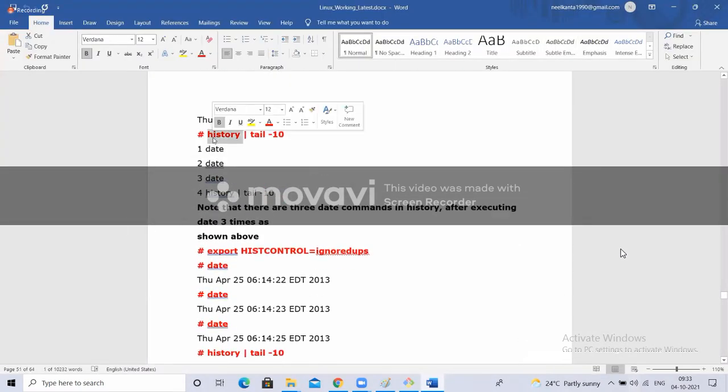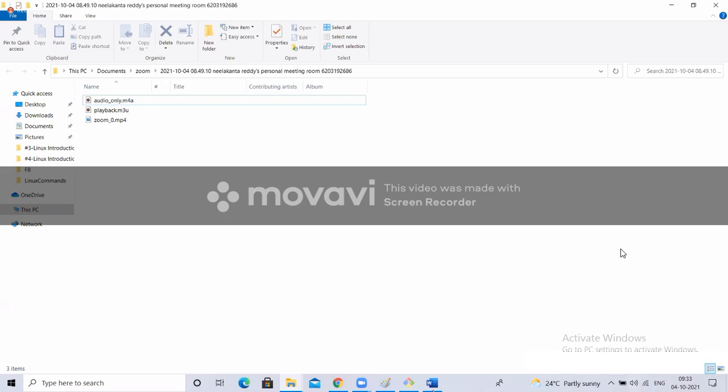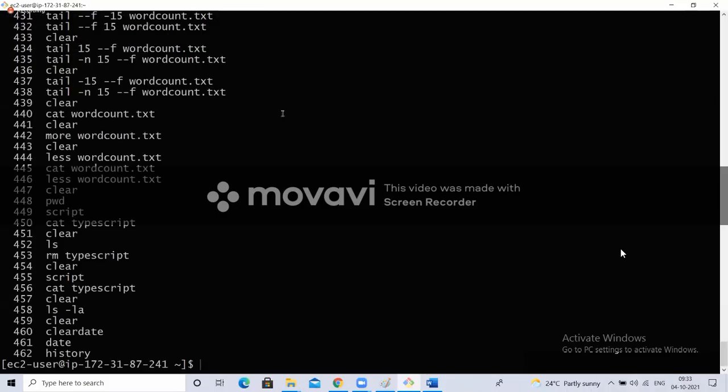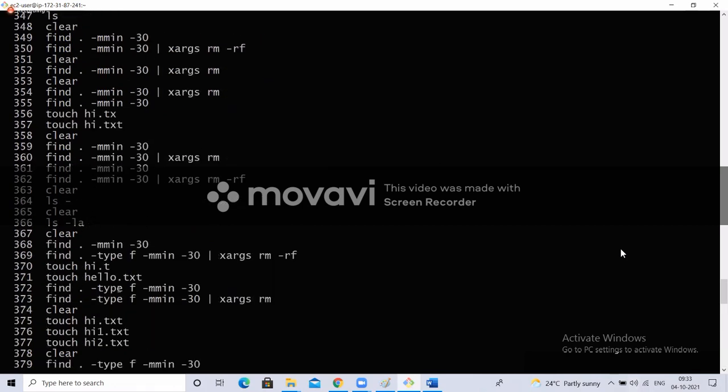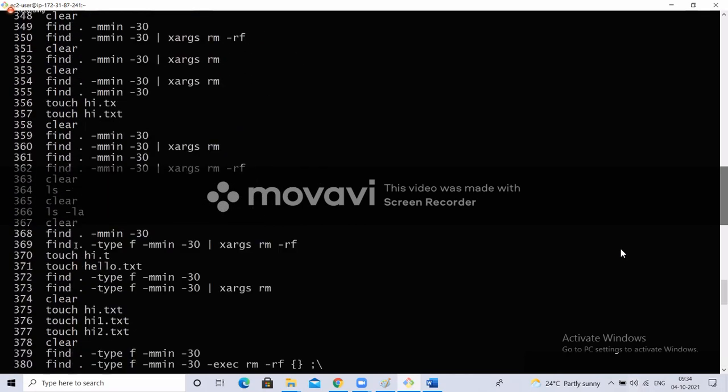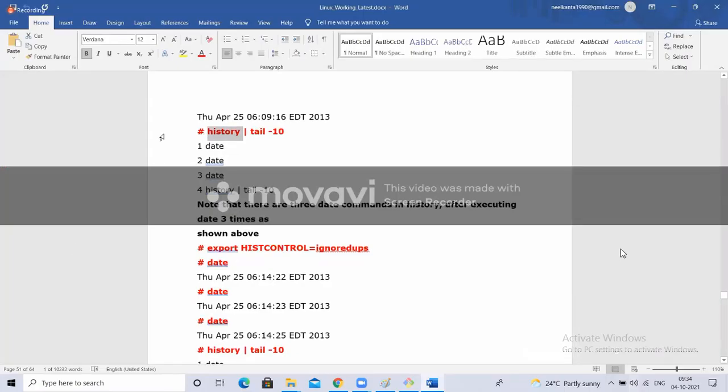history. If you want to see the previous commands, whatever you executed, history is the command. It will show the previous 500 commands, since the HISTSIZE was 500, right? But so far we executed only 462 commands. Now if you want to use grep or tail, only the top 10 like this, you can use the pipe symbol.